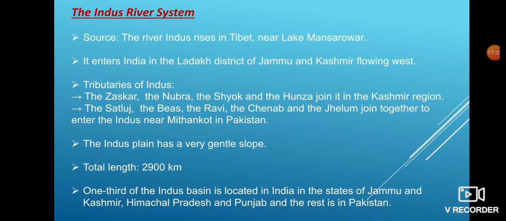The Satluj, the Beas, the Ravi, the Chenab and the Jhelum join together to enter the Indus near Mithankot in Pakistan. The Indus plain has a very gentle slope. Total length of this river is 2,900 km, and one-third of the Indus basin is located in India in the states of Jammu and Kashmir, Himachal Pradesh and Punjab, and the rest of the Indus river is in Pakistan.